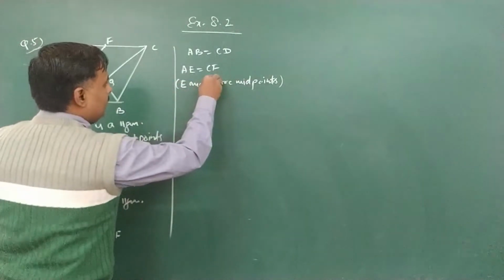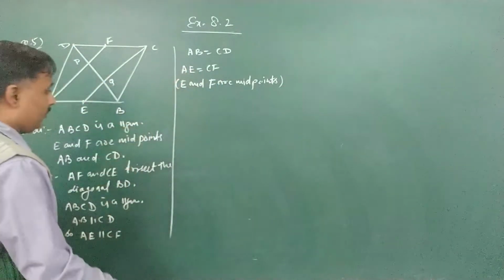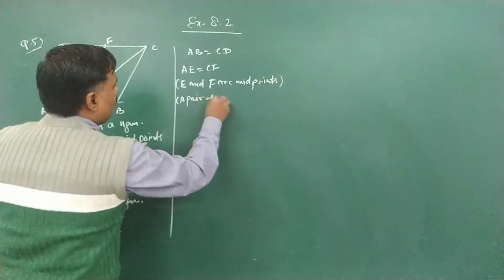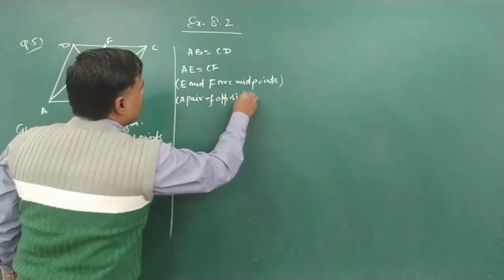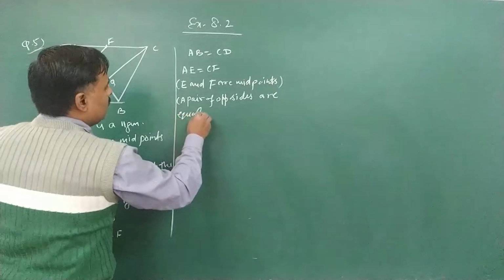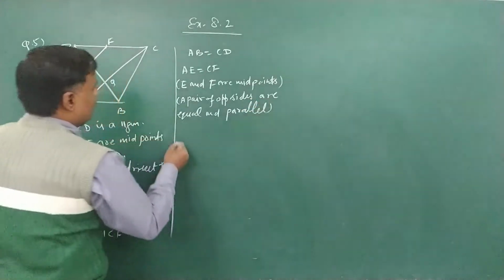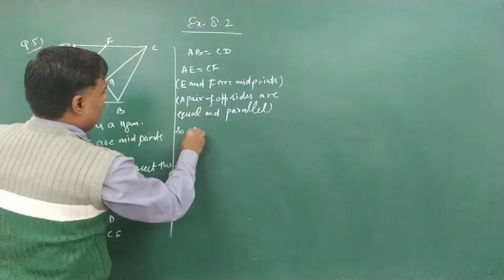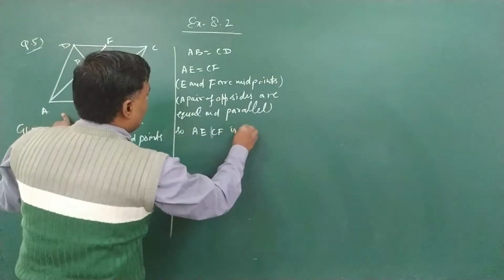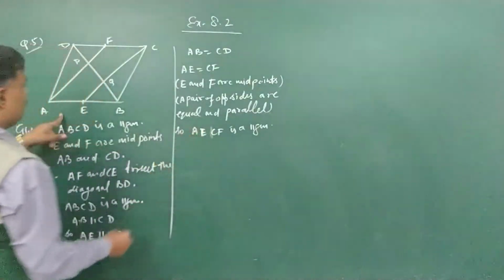So AE is equal to CF. AE is parallel to CF and AE is equal to CF, so a pair of opposite sides are equal and parallel. So AECF is a parallelogram.